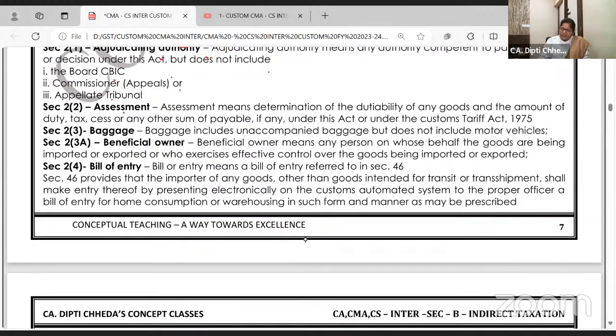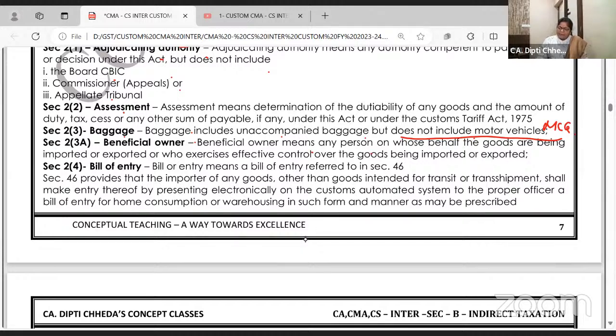Assessment means determination of the dutiability of the goods and the amount of duty, cess or any other sum, if any, payable. Baggage includes unaccompanied baggage but does not include motor vehicle. Baggage includes everything, excluding motor vehicle. Are you all writing? At least I'll give you 25 good questions for MCQ. Those behind, MCQs are also solved.